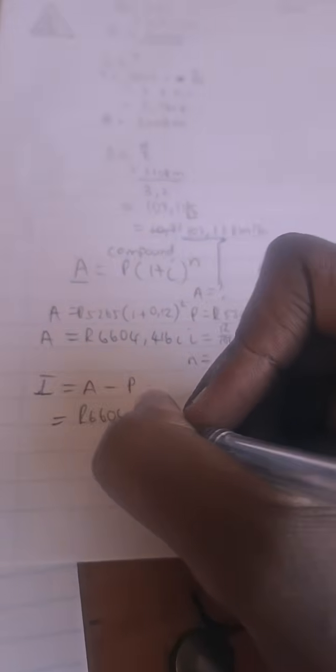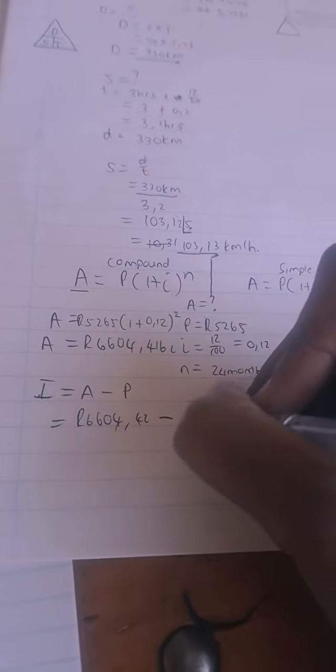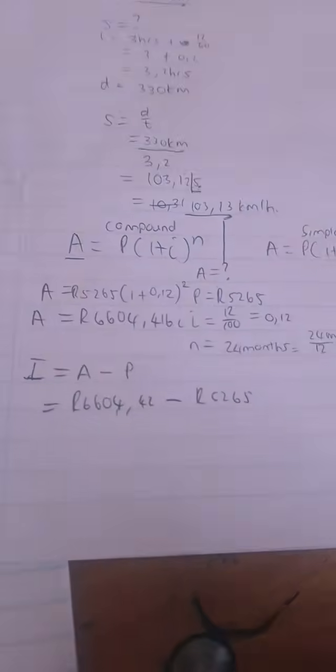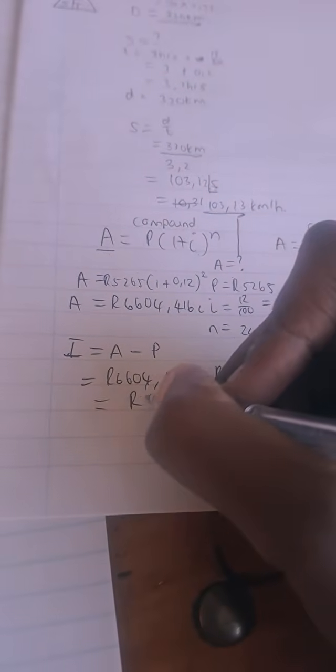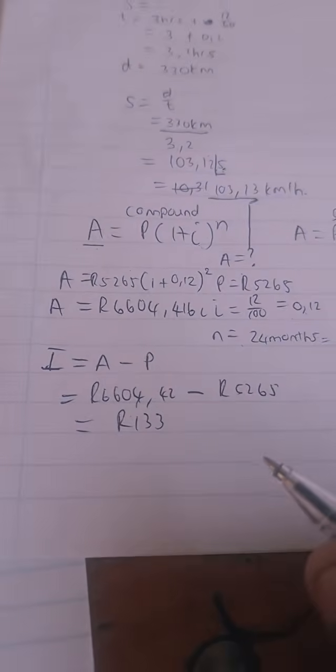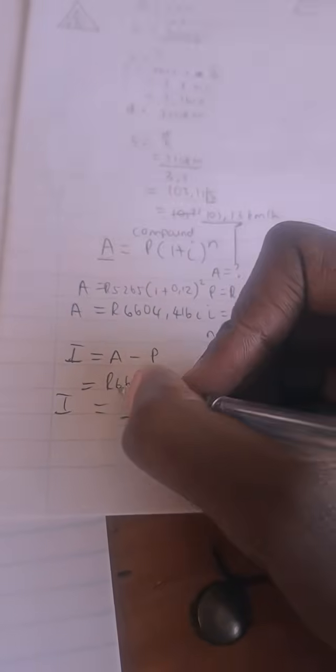Okay, so 6,604.42 minus the P, 5,265. So then the answer there will give you 1,339 rand. That should be 42 cents. That is the money that was made.